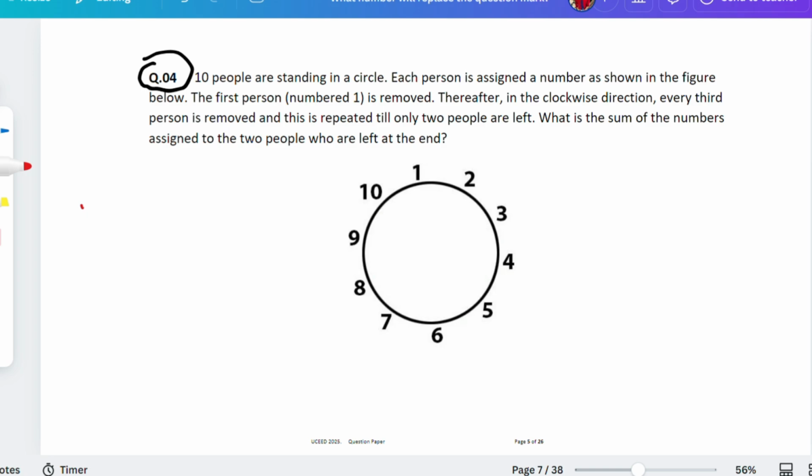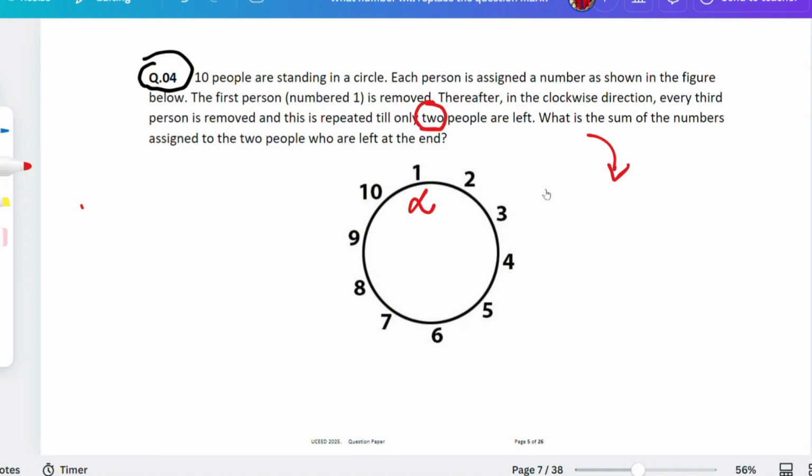Thereafter, in the clockwise direction, every third person is removed, and this repeats till only 2 persons are left. What does that mean? In the clockwise direction, you have to remove the person who comes in the third place consecutively until you are left with 2 people, isn't it? What is the sum of the numbers assigned to the 2 people who are left?